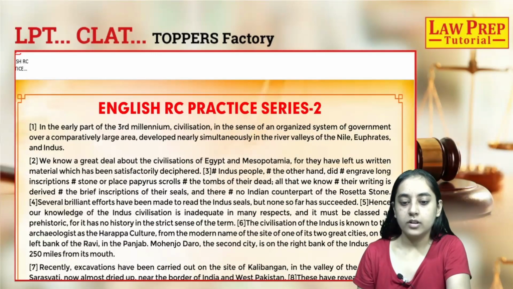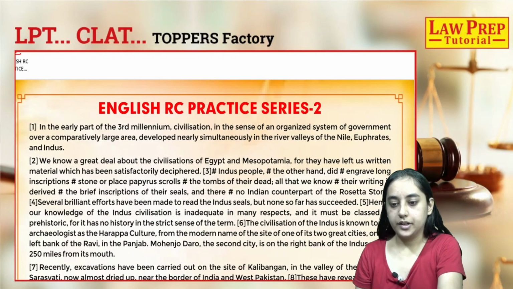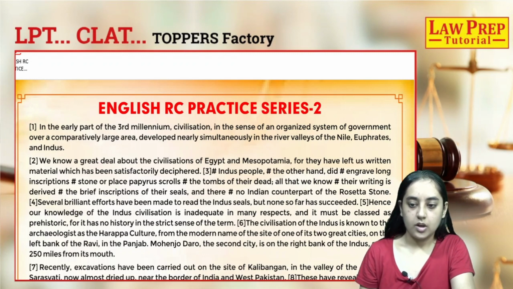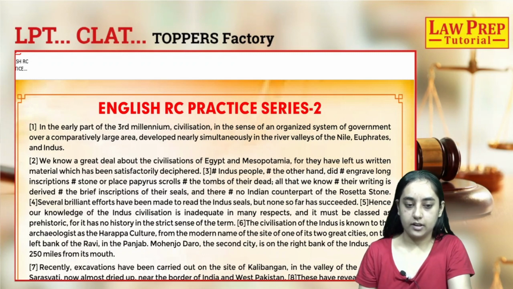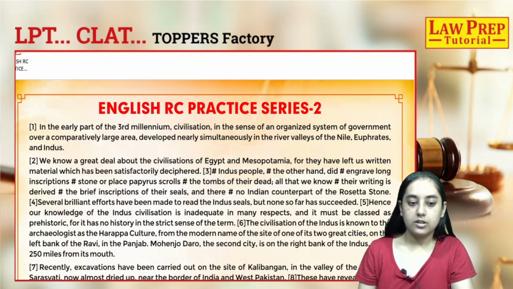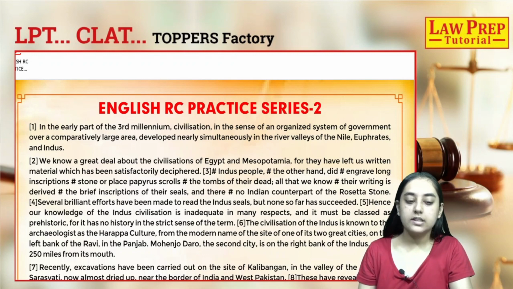The Indus people, on the other hand, did not engrave long inscriptions dash stone. So it's talking about engraving. Engraving of inscriptions uses the word on, because you're engraving something on a very hard surface, and it's not engraved in. The word used is always on: engraved on wood, engraved on stone or whatever.